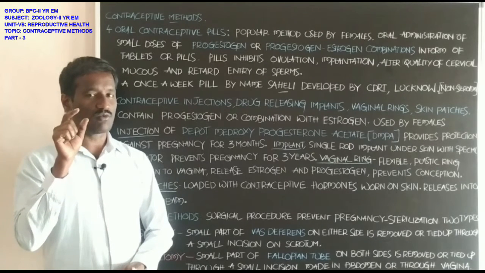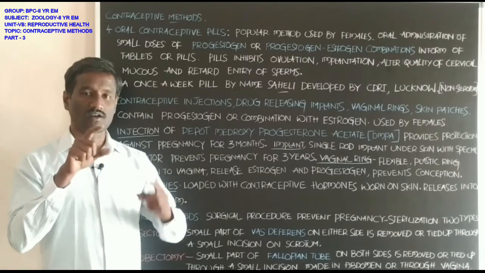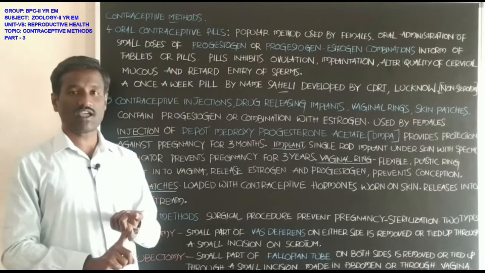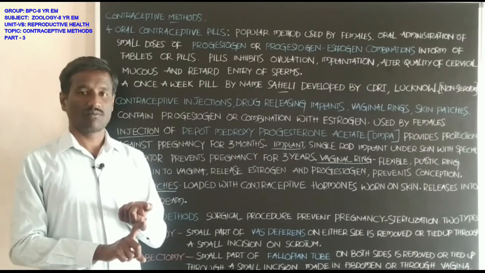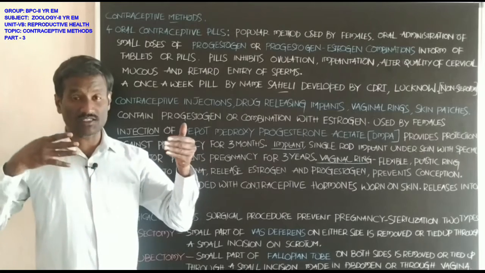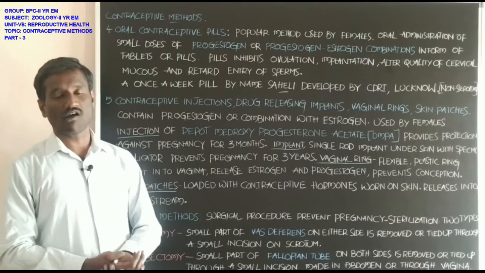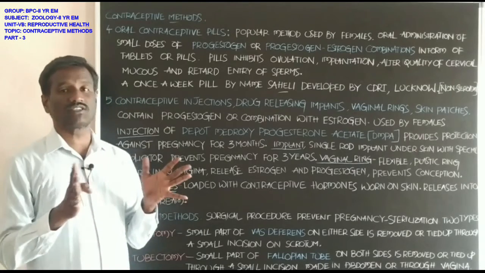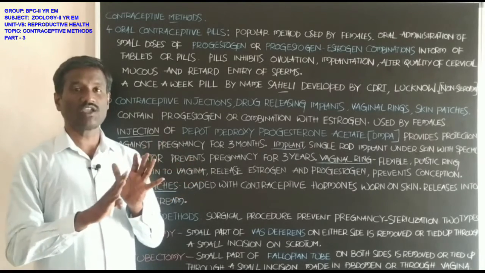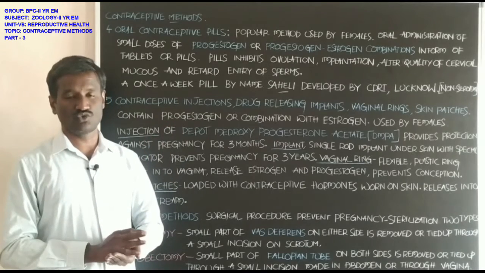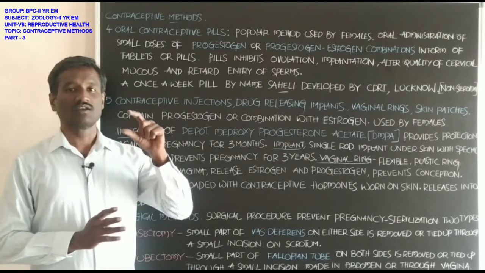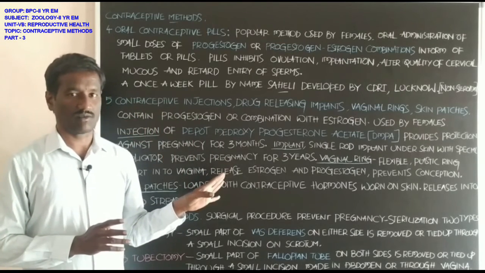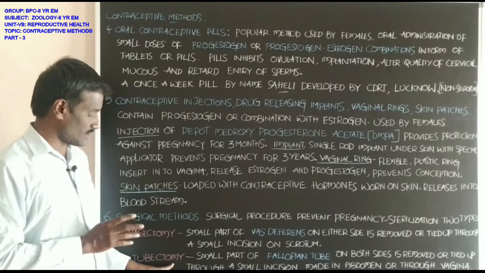It is cut or tied on either side. This inhibits the entry of the ova into the fallopian tube, and in this way it prevents conception and pregnancy. This is about tubectomy.